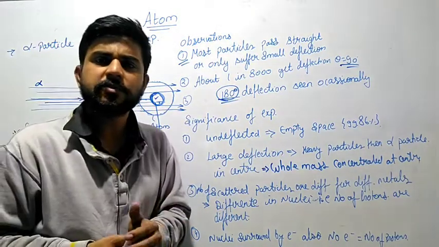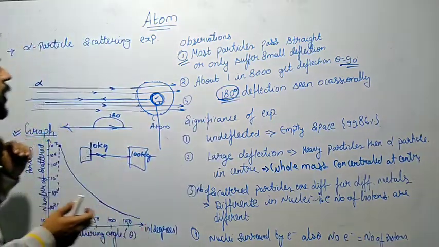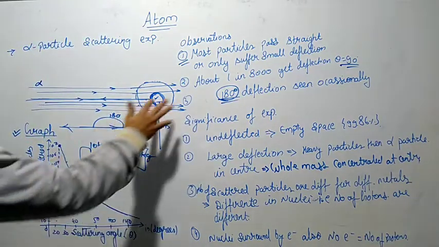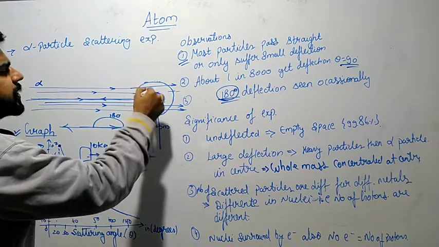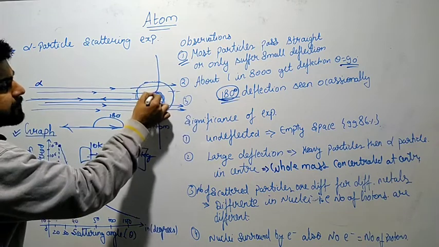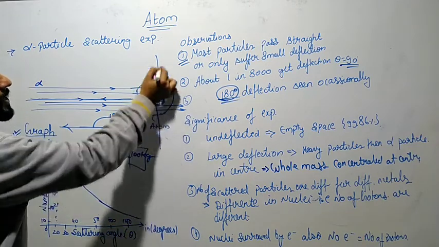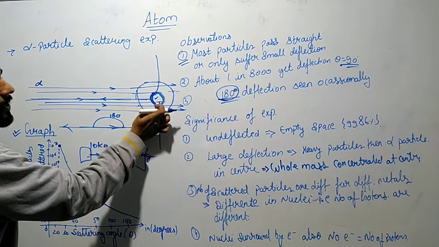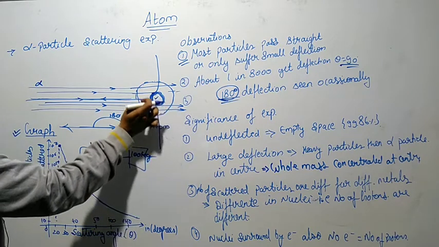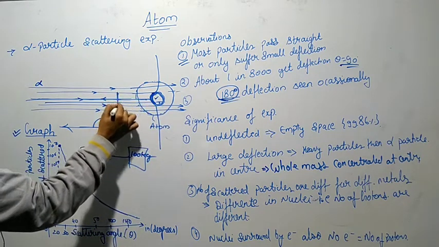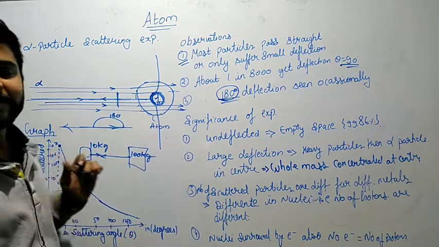How do they find the size of the nucleus? We are going to understand that now. But sir, we can understand that if this particle is scattered, it means this much space has the nucleus. If this particle is scattering from here and that particle from there, then this gap, this distance, we can understand, and then we can say the size of the nucleus.